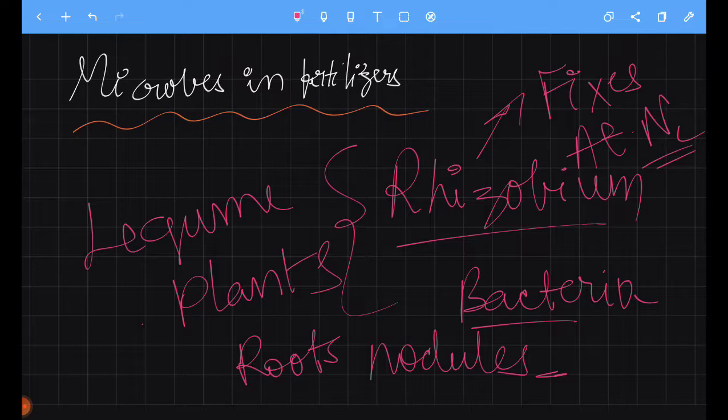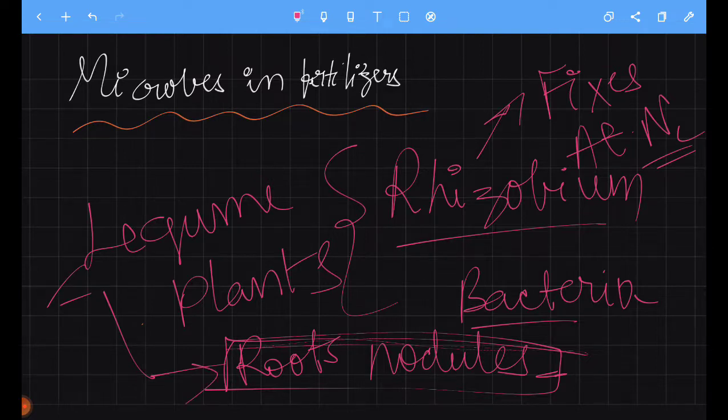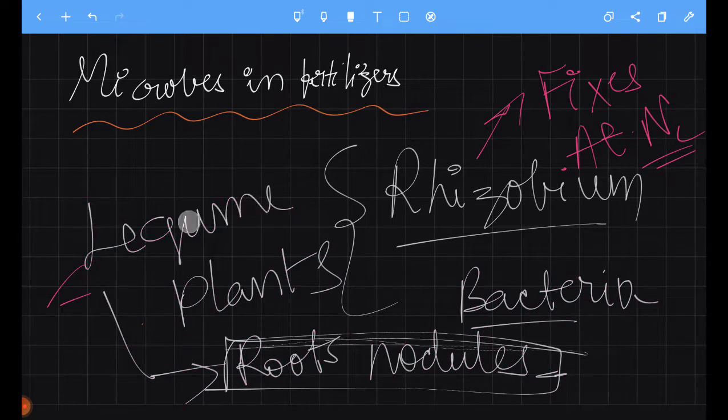It is not free living. It can only fix atmospheric nitrogen in association with the plants, and it is only present in the root nodules of legume plants. There are also some free living fixers, like Azotobacter and Azospirillum.